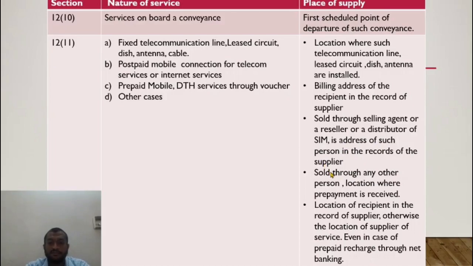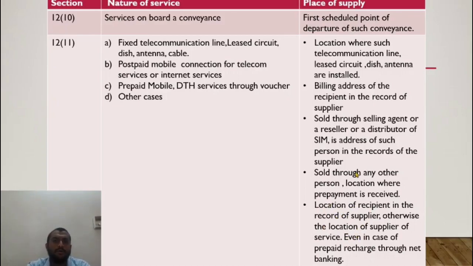In case it is sold through any other person, then where did he make the payment? Where is the payment received? So that is one more ideal way to find out where the service is consumed. In case I recharge through internet, it is the location of the recipient in the record of the supplier. Ultimately it is the location of the recipient where the service would be consumed in the records of the supplier.